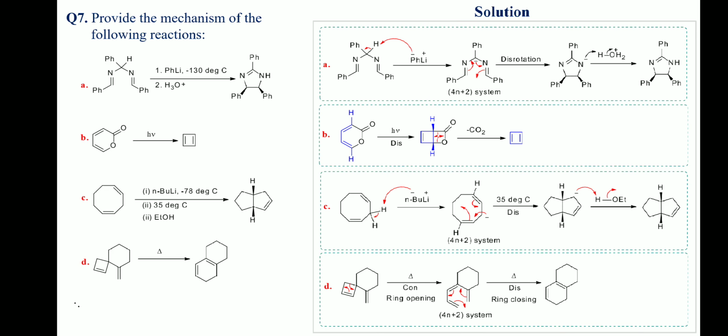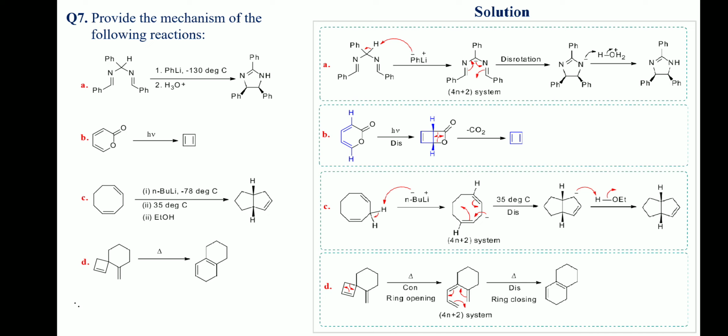Question number 7. Provide the mechanism of the following reactions. In reaction A, phenyl lithium abstracts a proton to generate a conjugated 6 pi electron system, that is a 4n plus 2 pi electron system, which under thermal condition undergoes an electrocyclic disrotatory ring closing process to produce an anionic cyclic product. This anionic cyclic product after taking a proton from acid gives the neutral product.